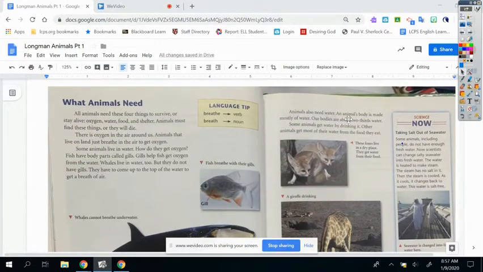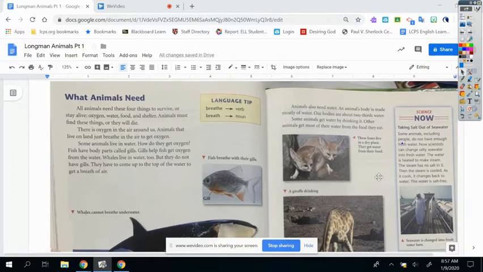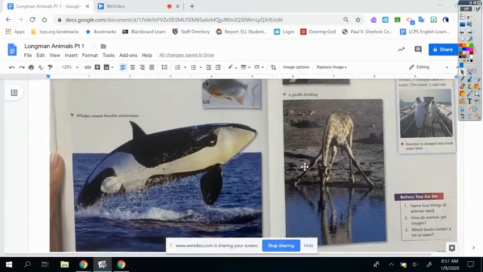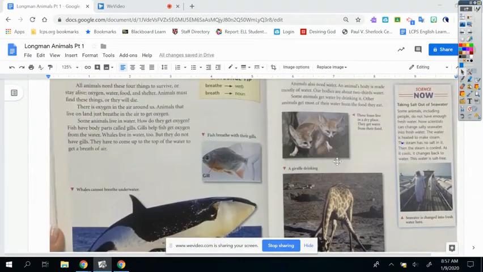Animals also need water. An animal's body is made up of mostly water. Our bodies are about 2/3 water. Some animals get water by drinking it. Other animals get most of their water from food they eat. So this is a fox, and they get water from their food. Here's a little giraffe, and he's drinking water.